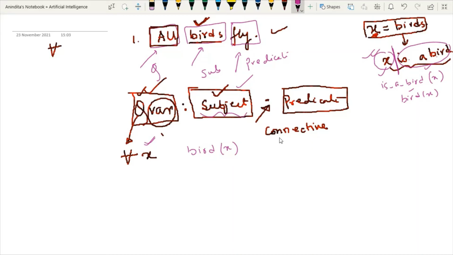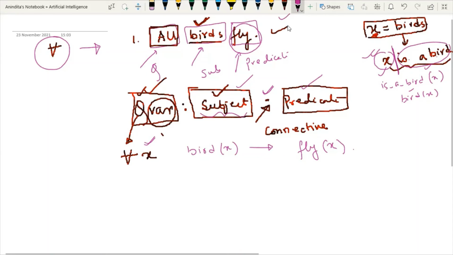Done. Now we have to write the connective. According to our previous discussion, whenever all is used, the connective will be implication. So here we will use implication, and then the predicate. The predicate means fly. How to represent it? fly(x). Who can fly? x can fly, because bird is now represented by x. So this is how you can represent the entire sentence in FOPL.